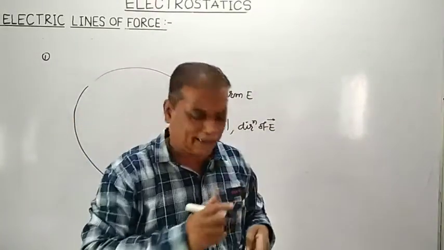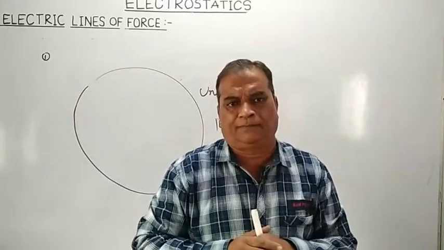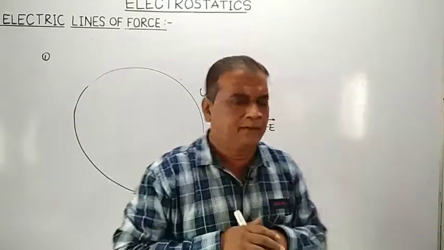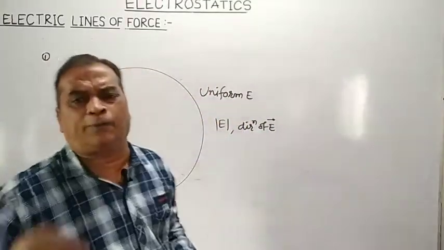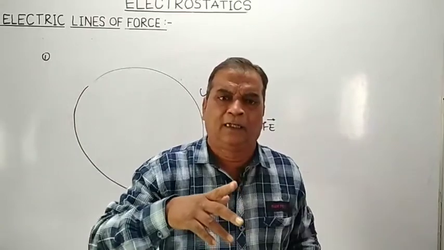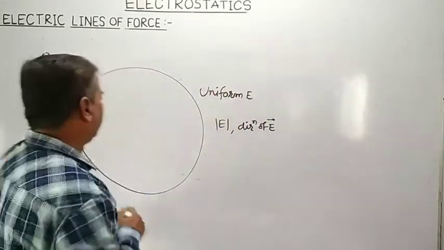What is uniform electric field? The electric field in which both the magnitude as well as the direction of electric field intensity will be same at all the points, then that region is called uniform electric field.